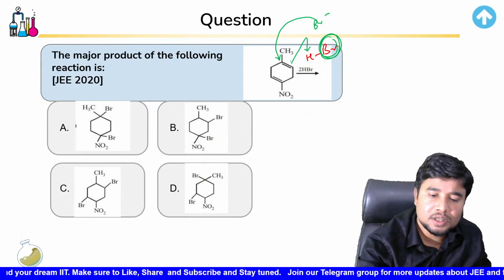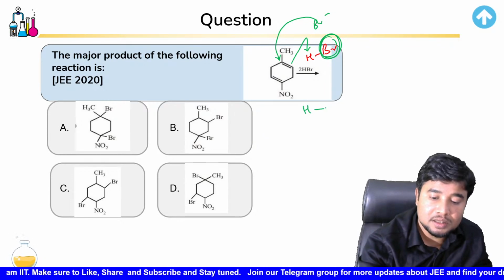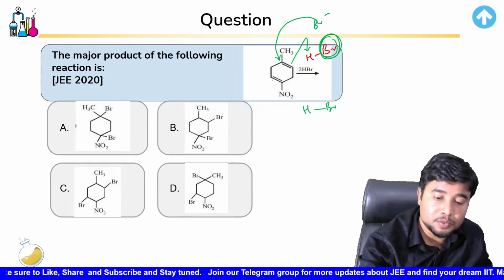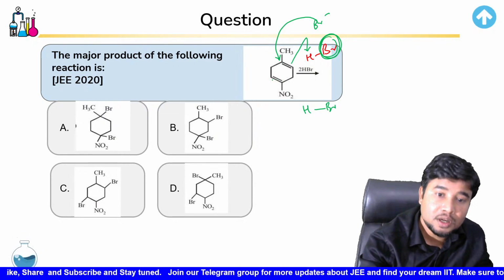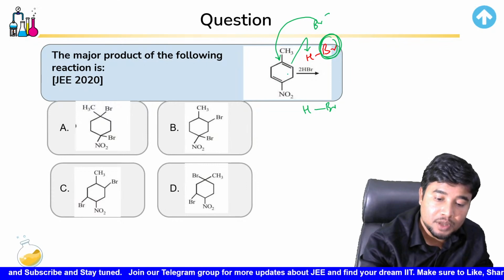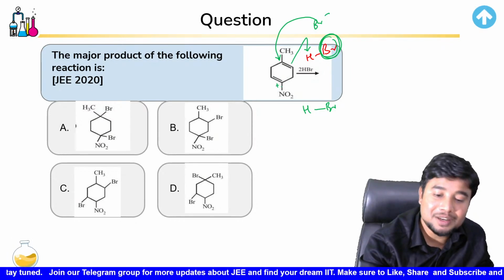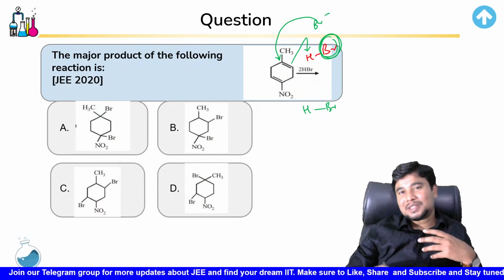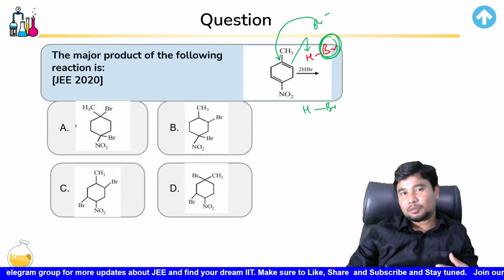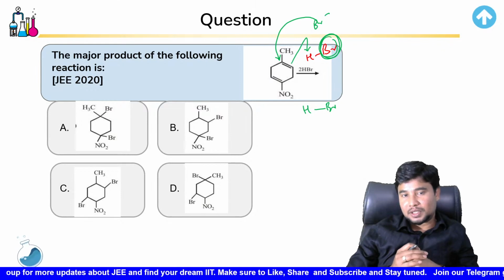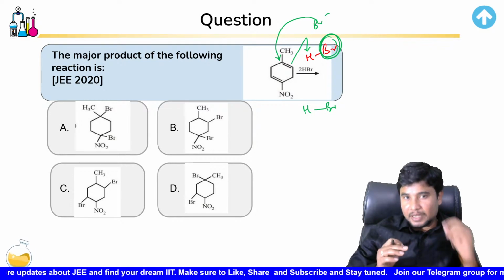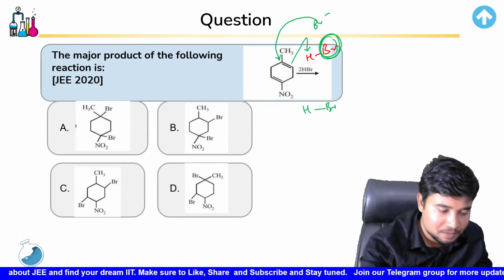Now this Br minus would obviously go to a place having less number of hydrogens, right? And that is over here. The same would happen with the other HBr. When this gets broken, where would this Br go? Initially, observe that here would be the carbocation. Now if you try to use the same Markovnikov rule and think about the product formation, you'll make one mistake. The mistake is, we need to see where the carbocation is more stable.